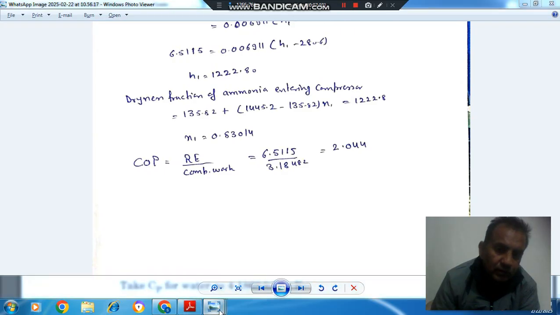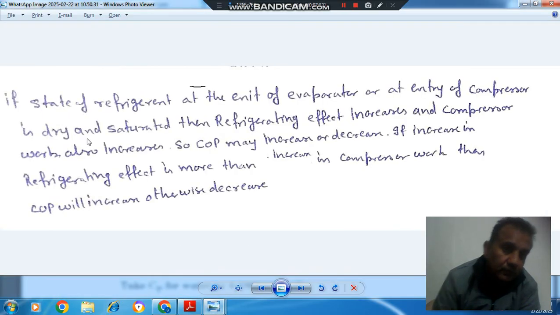Now the theoretical question is what will happen if the refrigerant at the entry of the compressor is dry saturated or superheated. If it is dry saturated or superheated, then the refrigerating effect will increase, but compressor work will also increase. So COP may decrease or increase depending upon how much the refrigerating effect has increased. If the refrigerating effect increases more as compared to compressor work, then COP will increase, otherwise it will decrease.